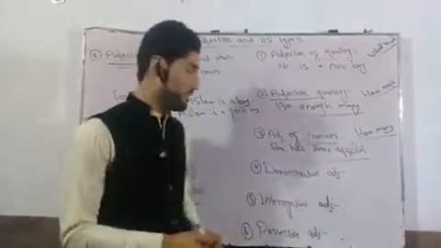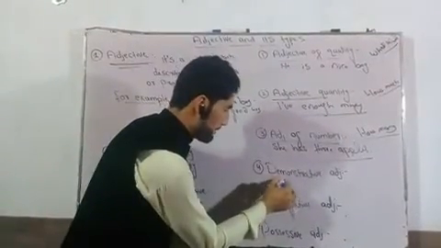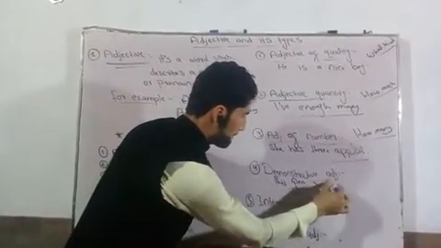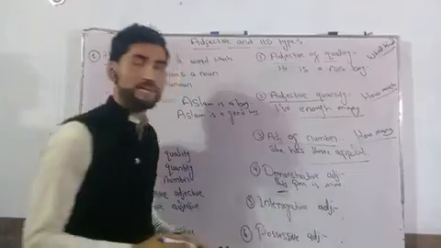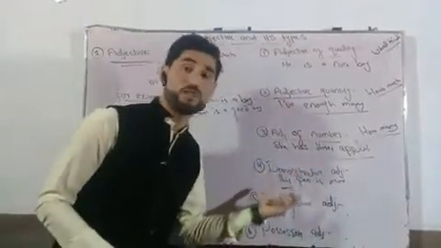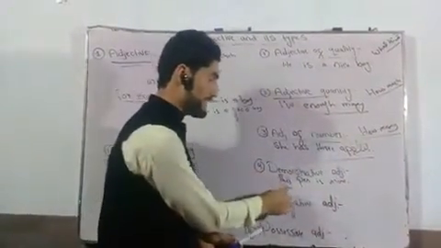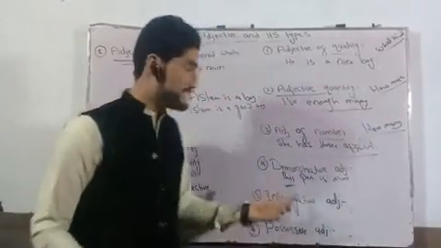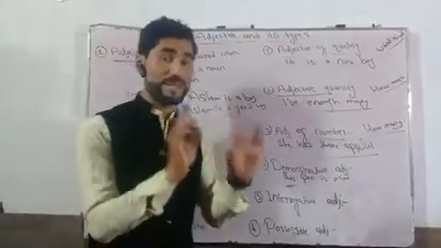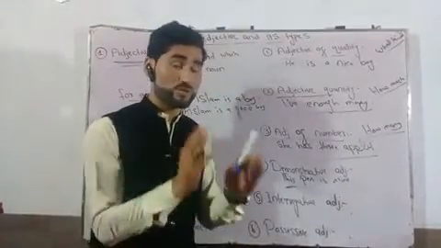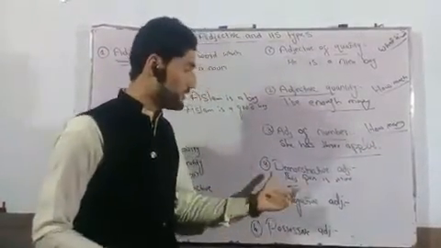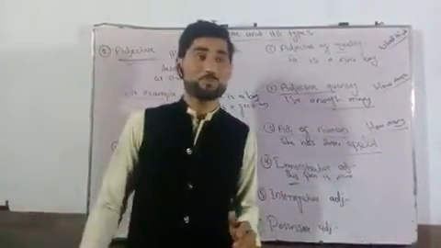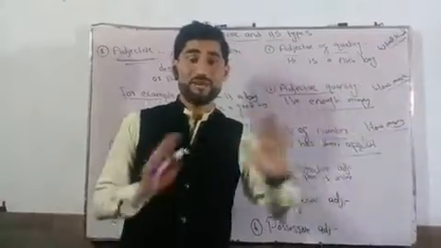For example, this pen is mine. Here in this sentence, the word this is a demonstrative adjective, because this points out that this is my pen, or this pen is mine. So this is a demonstrative adjective. When these words are used with a noun, then they are called demonstrative adjectives. For example, this pen is mine, that book is yours, and so on.